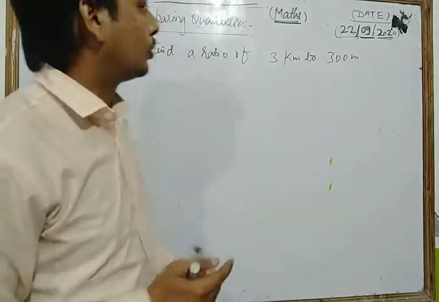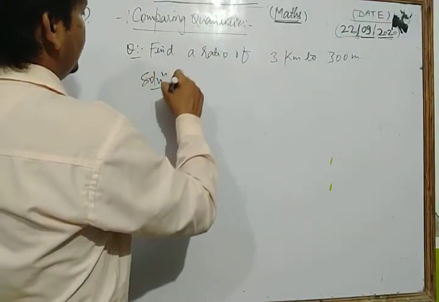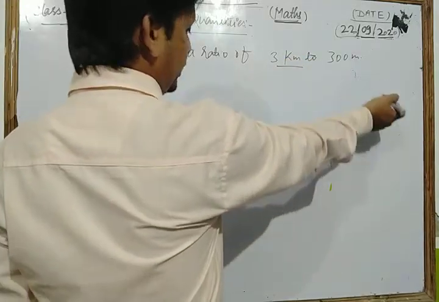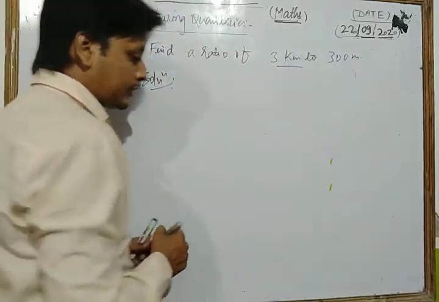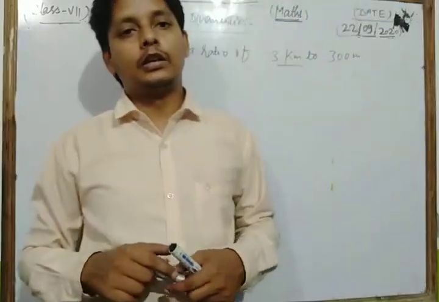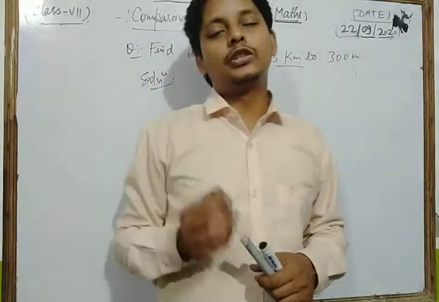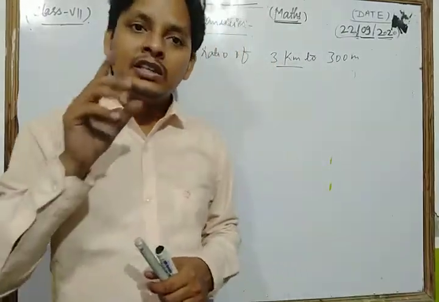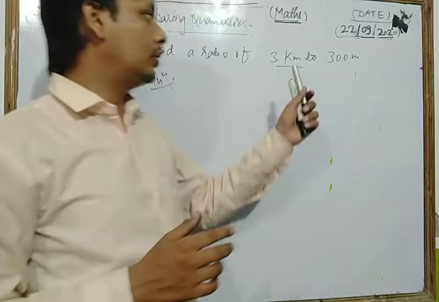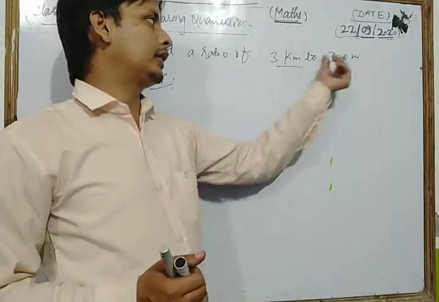Now, in order to solve this question, first of all we convert kilometer into meter or meter into kilometer. In finding the ratio between any two values of the same quantity, first of all you convert each value into the same unit. This is in kilometer and this is in meter, so we convert kilometer into meter.